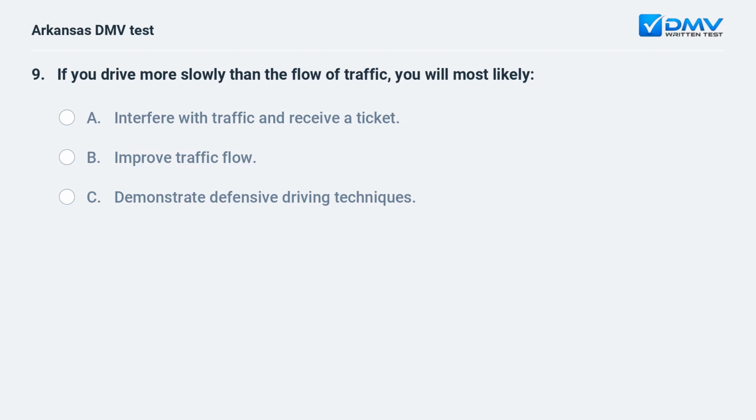If you drive more slowly than the flow of traffic, you will most likely: A. Interfere with traffic and receive a ticket. B. Improve traffic flow. C. Demonstrate defensive driving techniques.